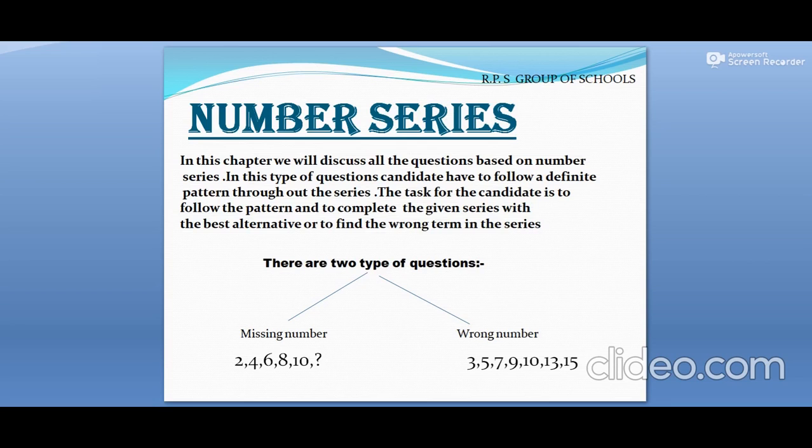So here you see, we get two kinds of questions asked on number series. One is from the series of missing numbers and the other is the wrong number. Let us understand the missing number. In this series, a number is missing at the end and we need to find it. As you see, we have 2, 4, 6, 8, 10, and then a question mark. We need to find that number. In the wrong number type, we also get a series of numbers, that is 3, 5, 7, 9, 10, 13, 15. Out of these numbers, we need to find which is the wrong number in this series.